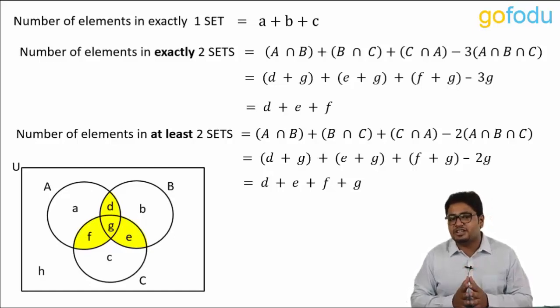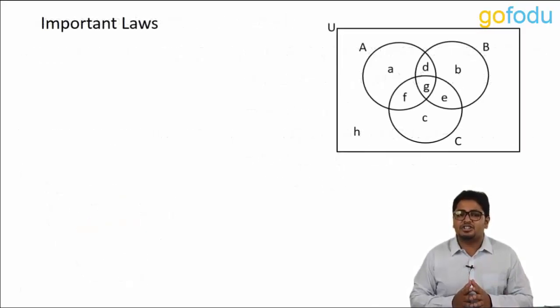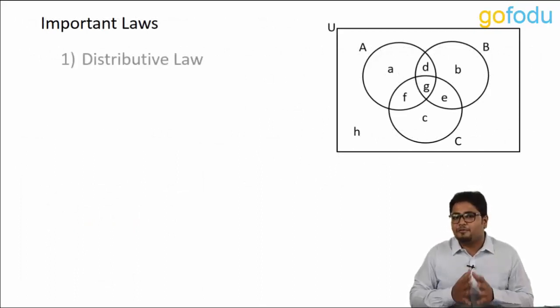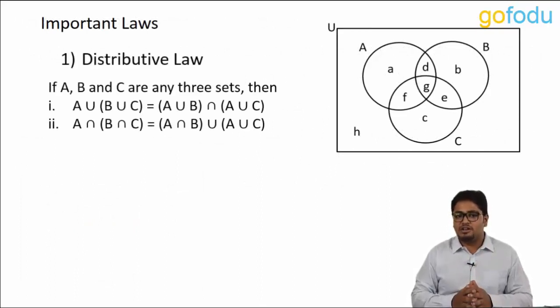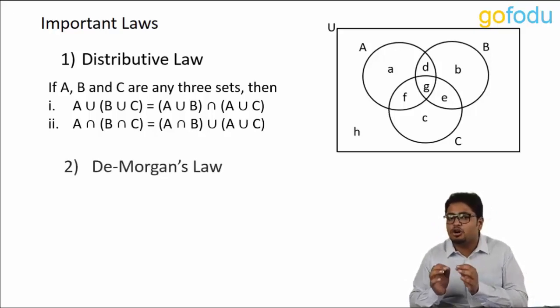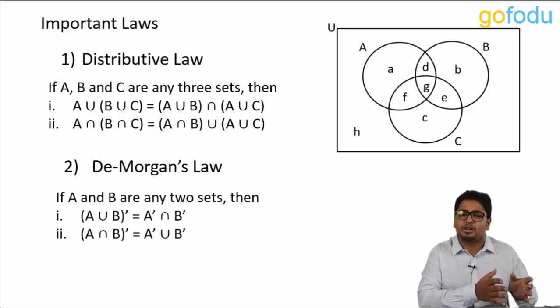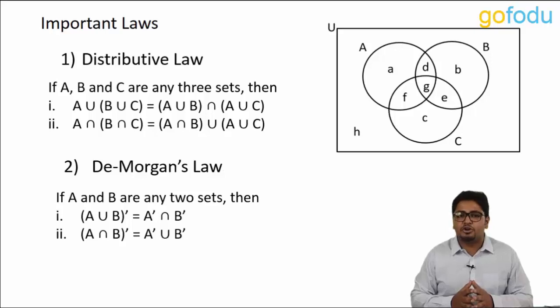Trust me, this exercise that we did is going to be really helpful in the coming videos. We end our discussion with 2 important laws. First is the distributive law, which basically connects union and intersection of 3 sets. And second is De Morgan's law, which basically uses the property of or and and connective. Proofs of these theorems are given in the description below the video. Do check it out. So, these were all the basics related to set theory.